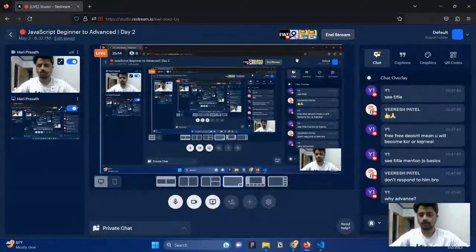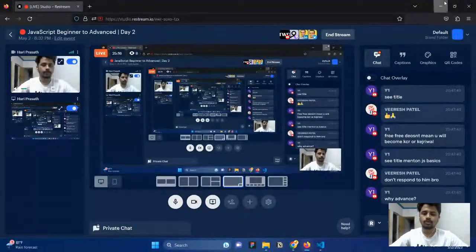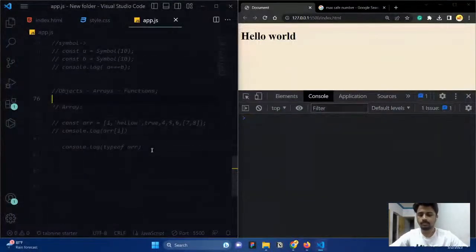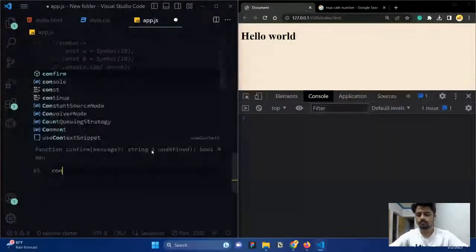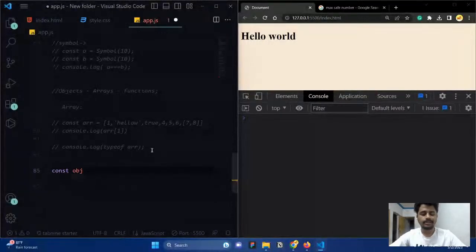Okay, so now let us see what an object is. How did we create an array? We created an array by using square brackets, right? For an object, we need curly braces. So that is the difference between an object and an array.